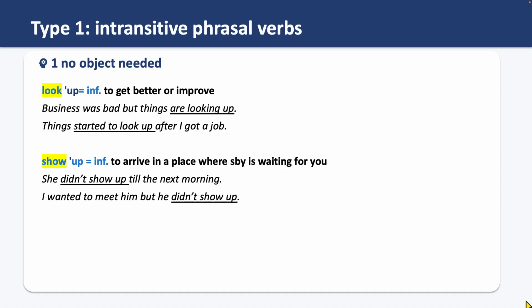For example, she didn't show up till the next morning. I wanted to meet him, but he didn't show up. So he didn't come, he didn't arrive. I was waiting for him, and she didn't show up. So she didn't come. Now, let's talk about the second type of phrasal verbs.